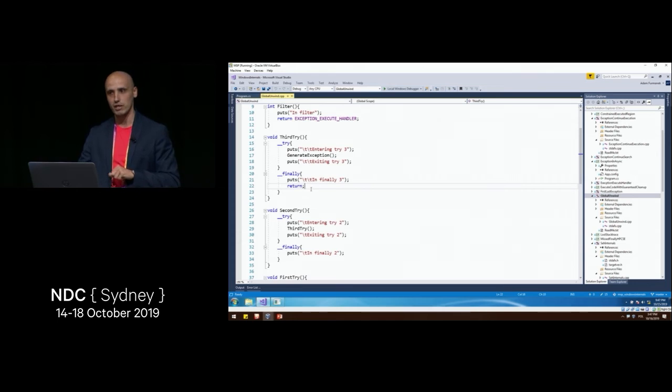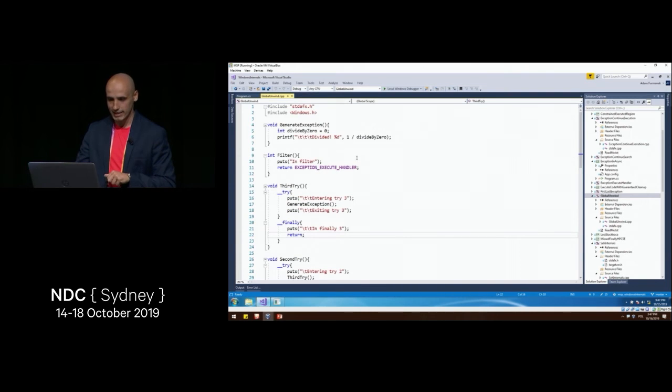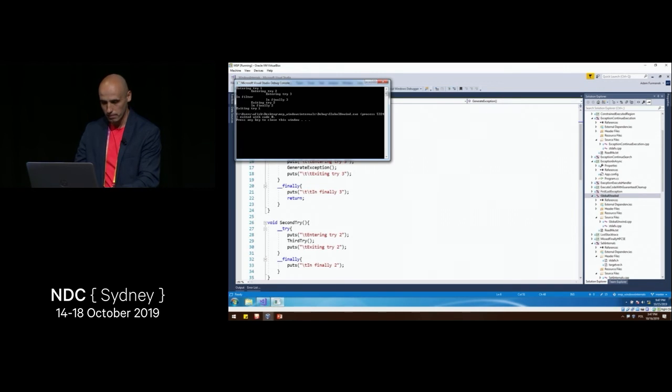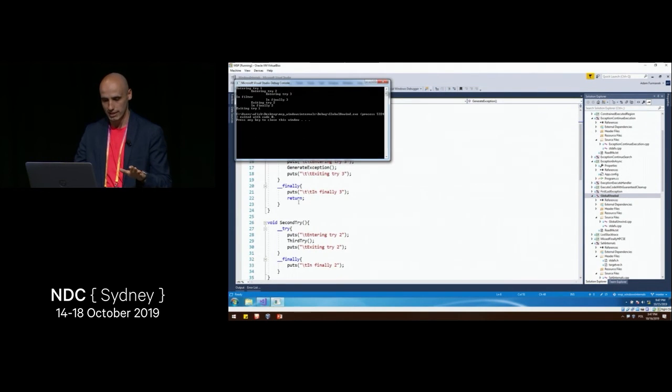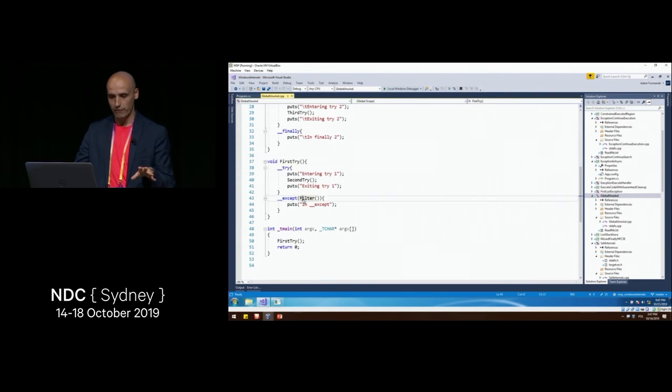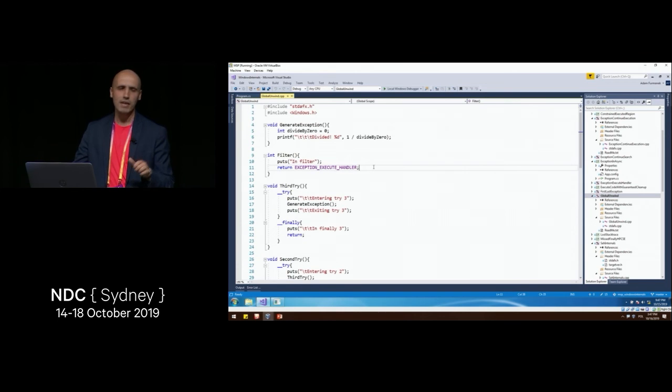But here in the finally, we do return. Generate exception, again, some division by 0 as always. What is happening here in our application is we do enter try 1, try 2, try 3. Exception is being thrown, division by 0. We go through the stack, we check, hey, is anyone willing to handle this exception? We get to this first try, filter tells us, hey, I would actually like to handle this exception. So what we do now is we start unwinding the stack.